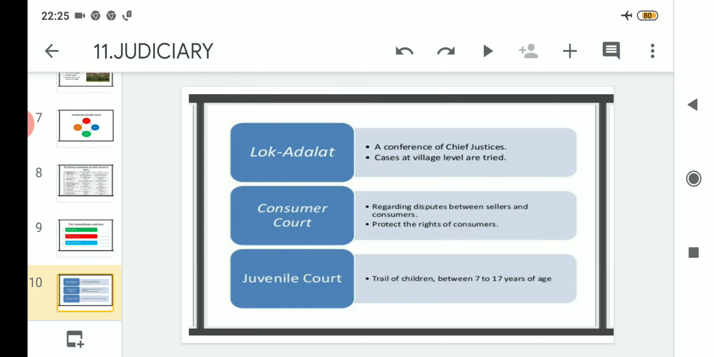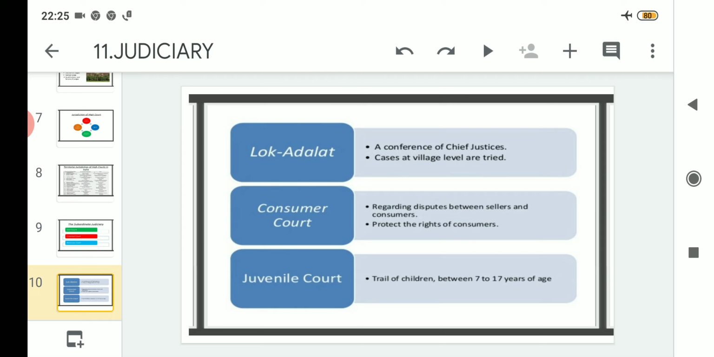Then lastly comes the juvenile court. Here the children from the age group 7 to 17 years, that means children who have attained a minimum age of 7 years and a maximum age of 17 years, irrespective of their gender, will be tried in this juvenile court. That is actually for the children.